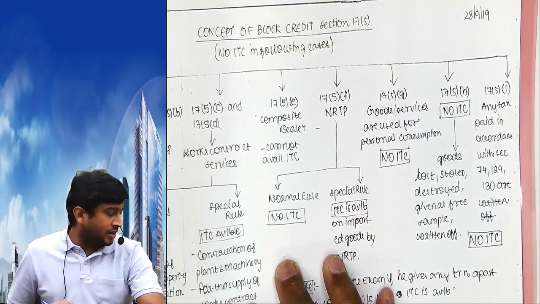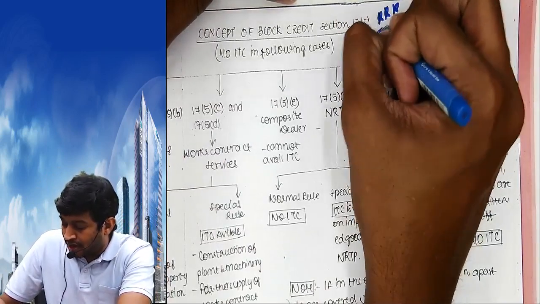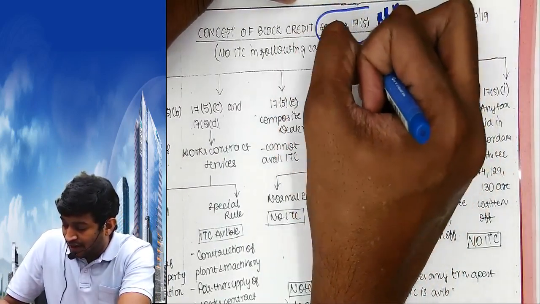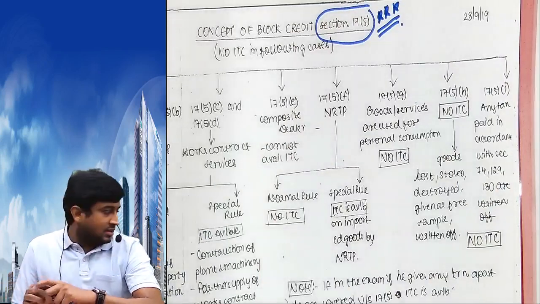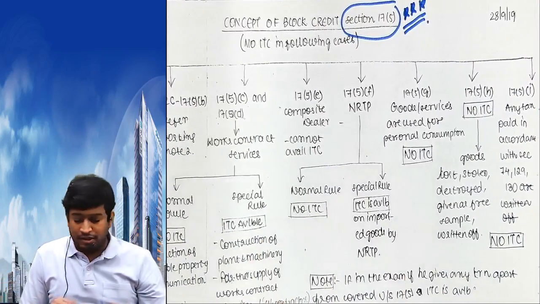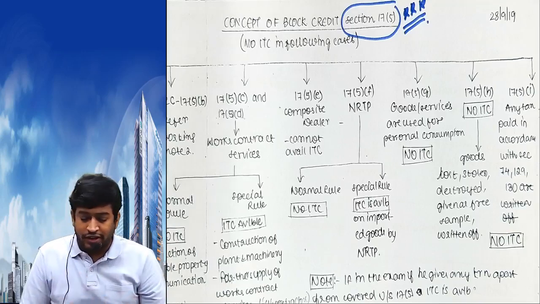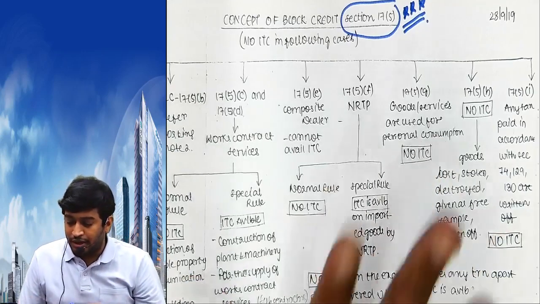The most important topic of your syllabus this is. Concept of block credit. 17.5. Last 6-7 pages में रहता सर ये. Very important concept. Mark as important.